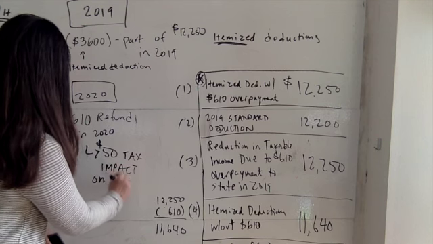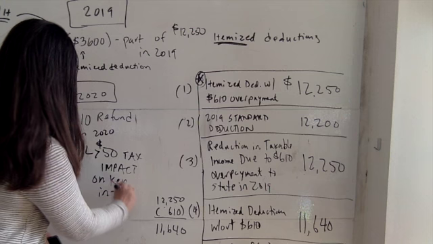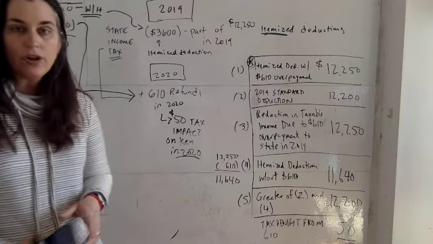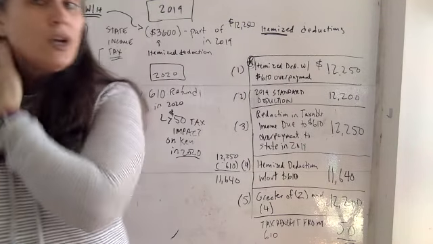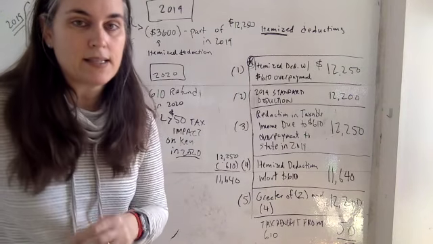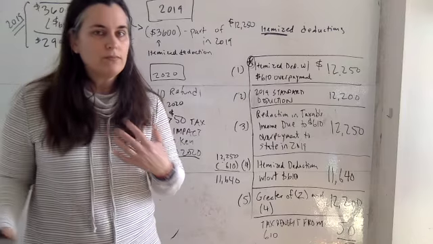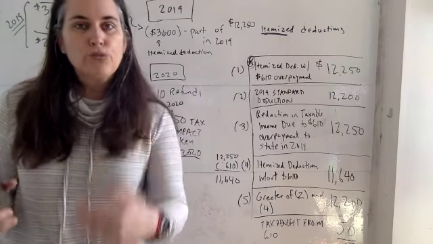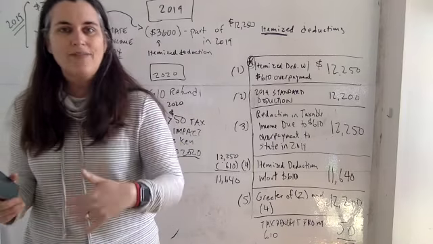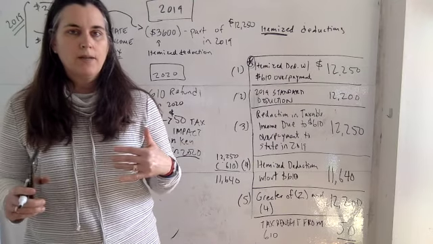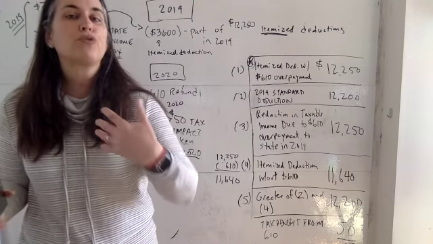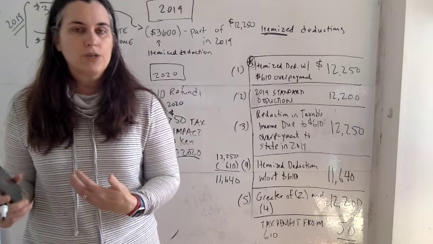Okay? I want to reiterate that this is difficult. This concept is difficult because, in part, we have not yet gotten to itemized deductions. Each chapter, the textbook and I are throwing some facts at you that you haven't quite learned yet, or that you're getting introduced to, and we will go through them in more detail as the course progresses.